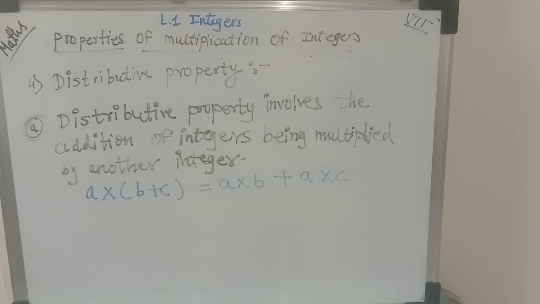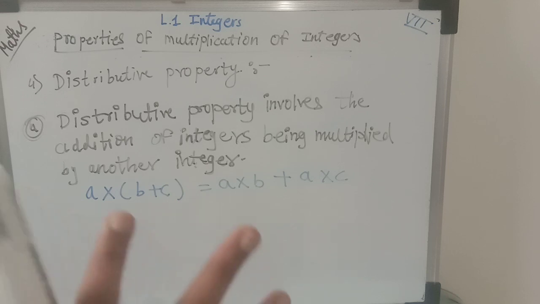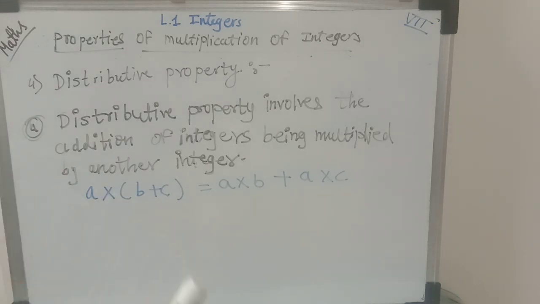So here again for the distributive property we have two equations that you have to remember, which are related to the distributive property over the addition, multiplication over the addition. We can say multiplication over the addition means while performing multiplication we are multiplying the given integer with the sum of the integers. I hope you are understanding what I am trying to say.